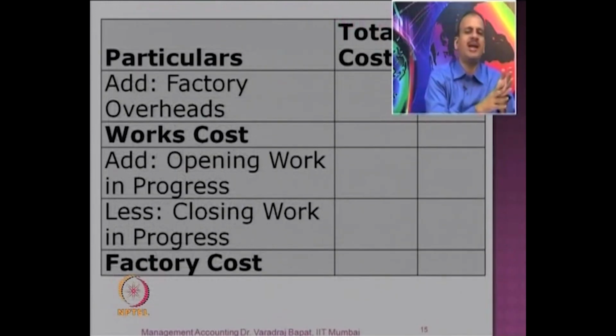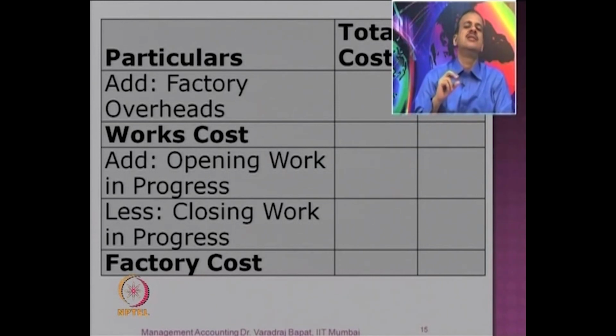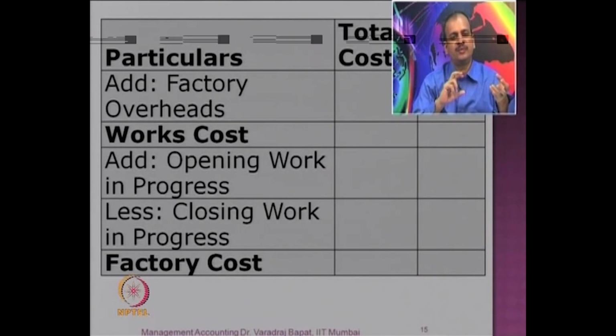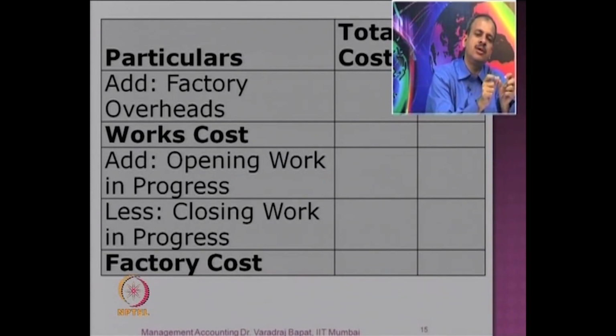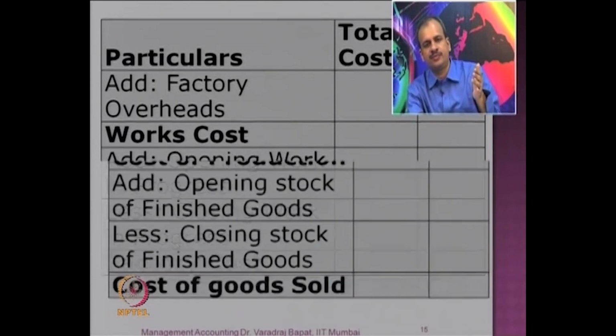So now after prime cost, first factory overheads are charged. So you get the total which is known as works cost. In this works cost, opening and closing work in progress is added and reduced, because there could be semi-finished goods in the factory. So works cost, add opening less closing stock of work in progress, you get the factory cost.